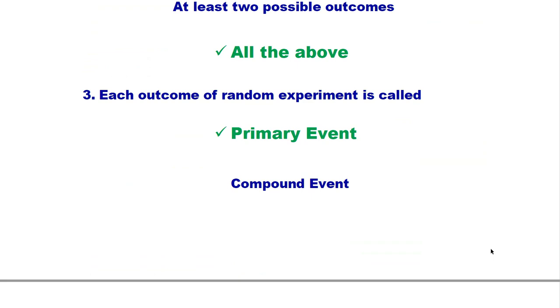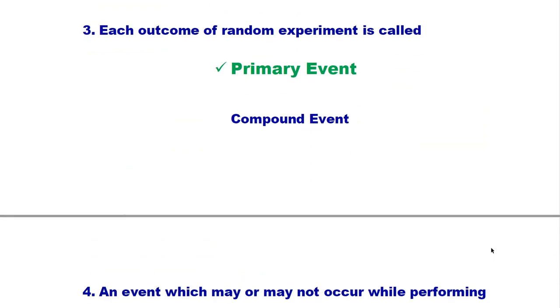Number 3. Each outcome of a random experiment is called: primary event or compound event. Primary event is the right answer.